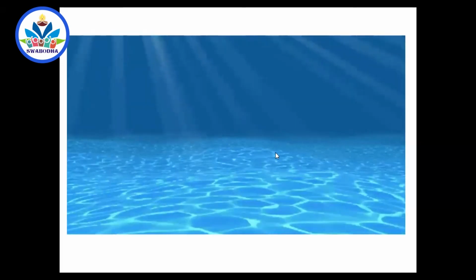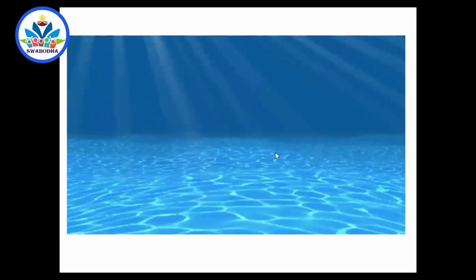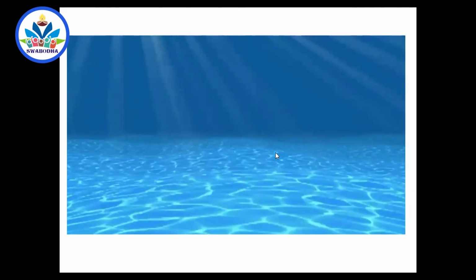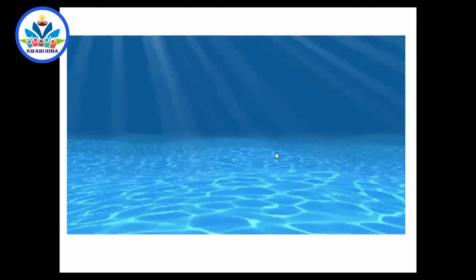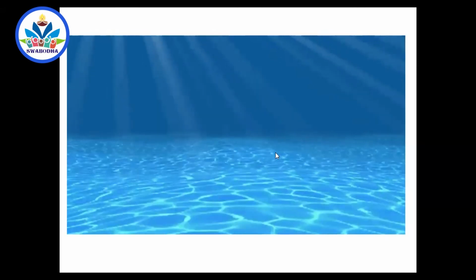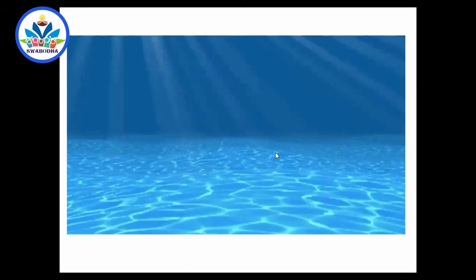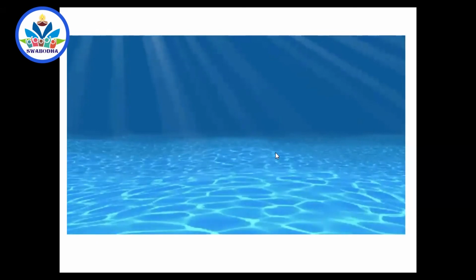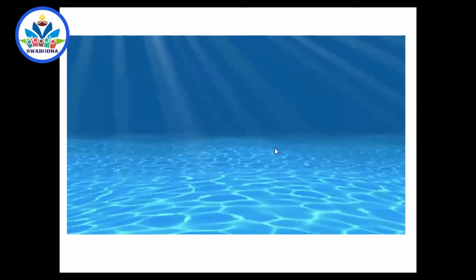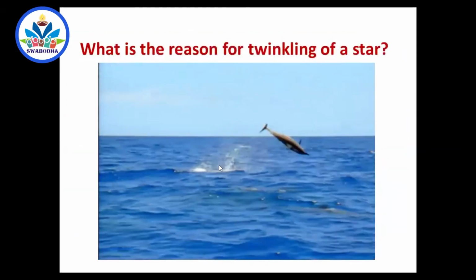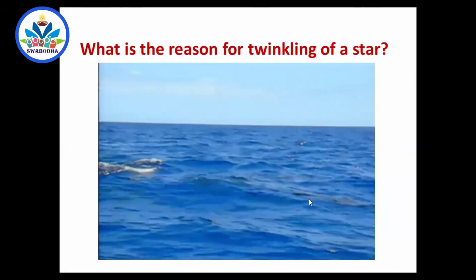So even the ocean appears blue. Why does the ocean appear blue? When the light enters the ocean, the water molecules scatter the light. Among the colors, which is scattered more? Again, the blue and the violet, but blue is the more eye-catching color. So the ocean appears bluish in color.